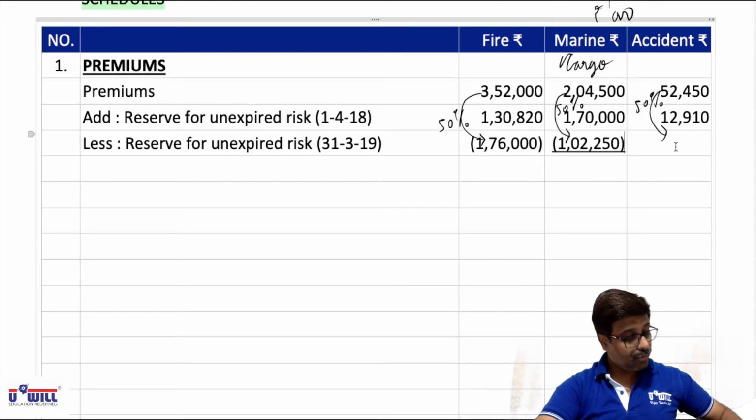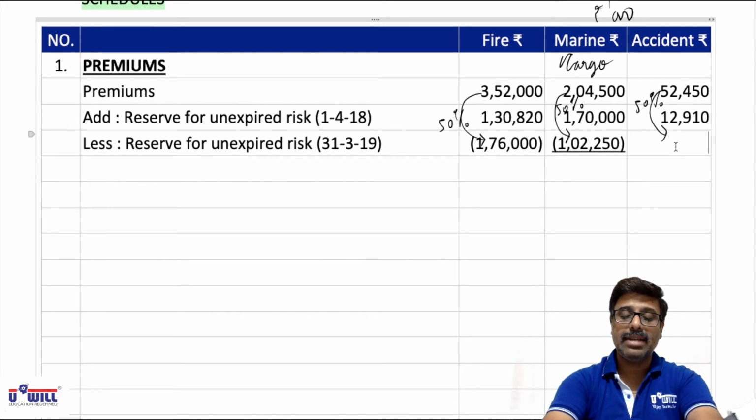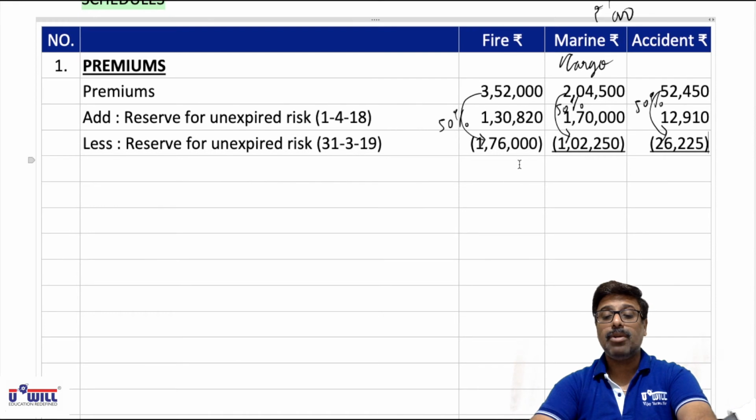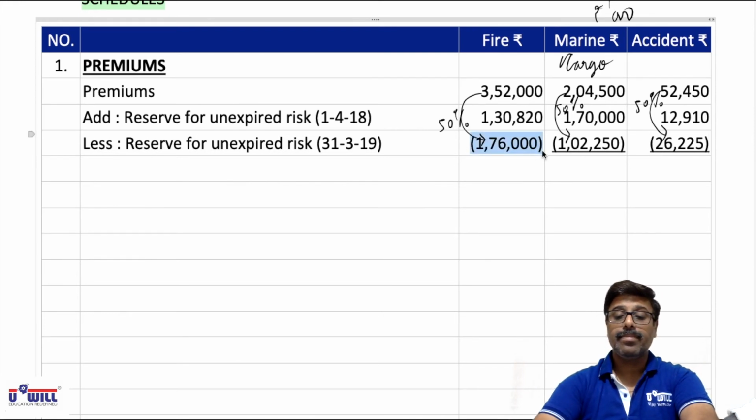Then 52,450 into 50%, that is 26,225 we have to minus. So what is the final amount that we will get? Okay, this amount will be shown in revenue account.